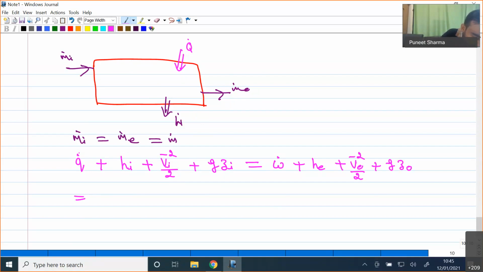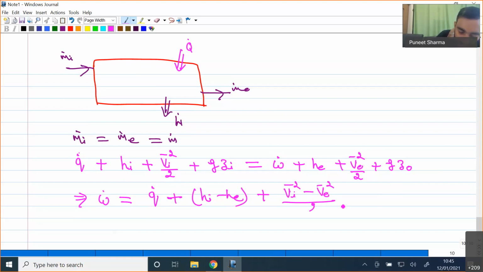Finally, if I try to find the amount of work, W dot will be equal to Q dot plus HI minus HE plus (VI bar square minus VE bar square) divided by 2 plus G times (ZI minus ZE). So this expression we have got for the work.